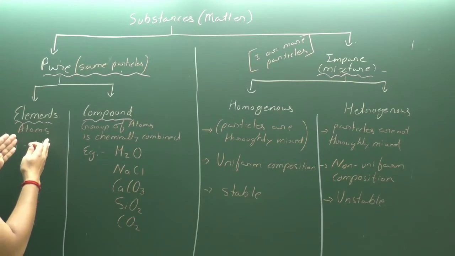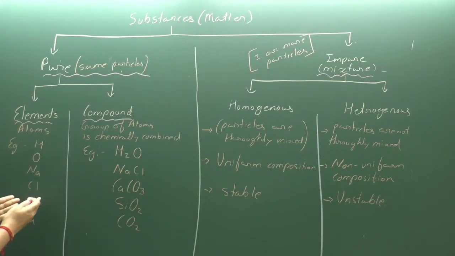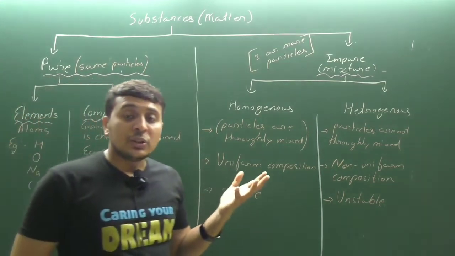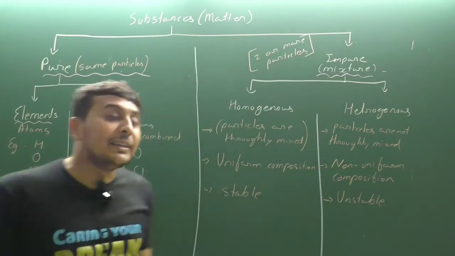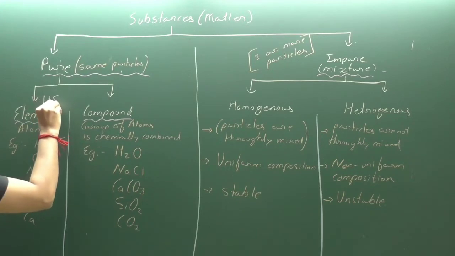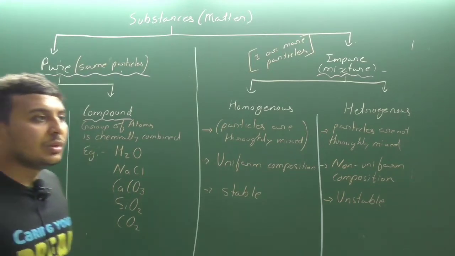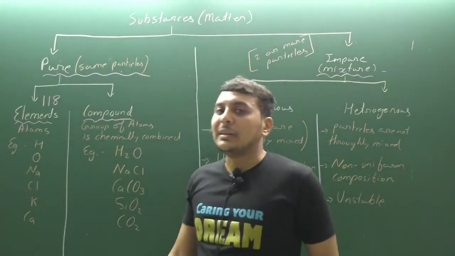What is the difference? Elements are the single atom, single particle, the smallest particle: hydrogen, oxygen, sodium, chlorine, carbon, potassium, calcium, fluorine. So there are many different types of elements. There are a total of 118 different elements known to us on earth.